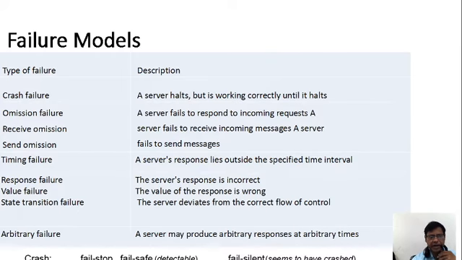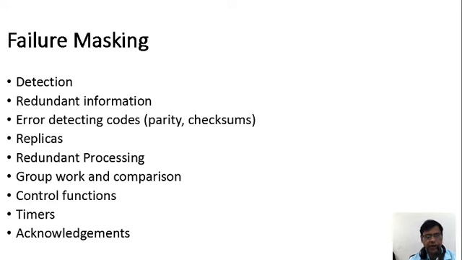Halt. State transition failure: the server deviates from the correct flow of control. Because the server deviates, the server halts and is not responding. And arbitrary failure: a server may produce arbitrary responses at arbitrary times.